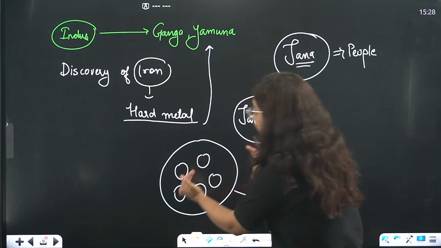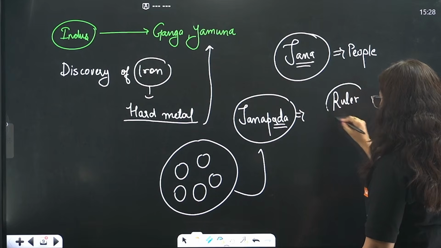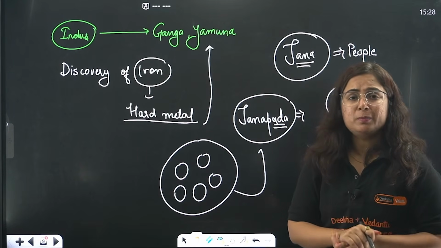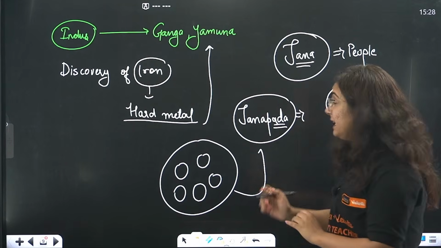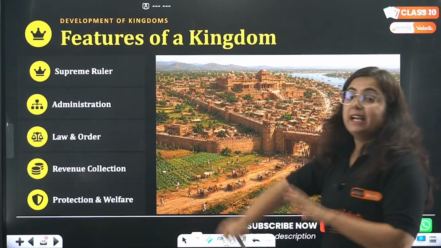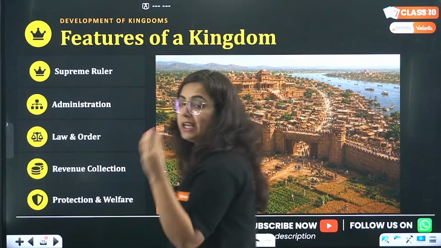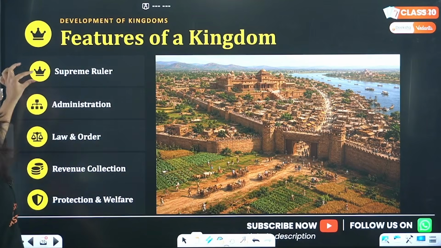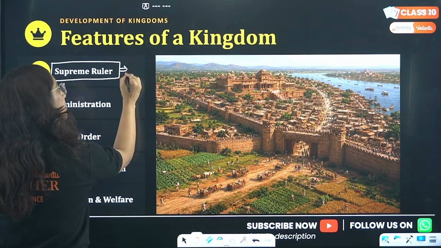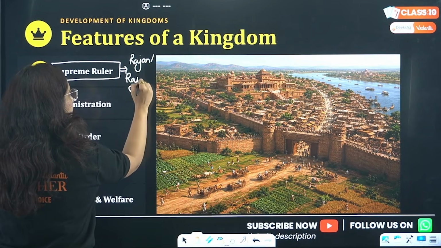Now, as these large Janapads were made, there was a requirement of some ruler. Obviously, there should be someone to look after the law and order, someone to look after the city. And here comes the role of a ruler. This is what we have to understand: the development of kingdoms. In a kingdom, there was one person who was the supreme ruler, and this supreme ruler was referred to as Rajan or Raja.